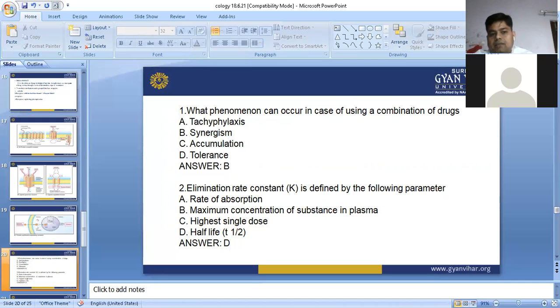Now next one, elimination rate constant K is defined by the following parameter: rate of absorption, maximum concentration of substance in plasma, highest single dose, or half-life. The answer is half-life.